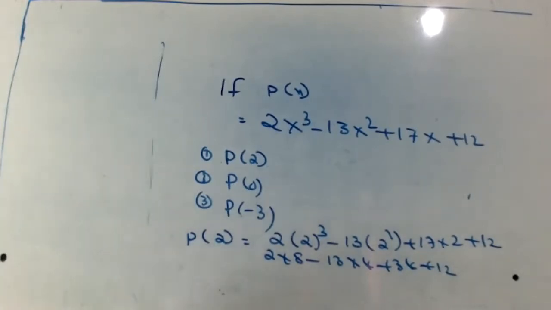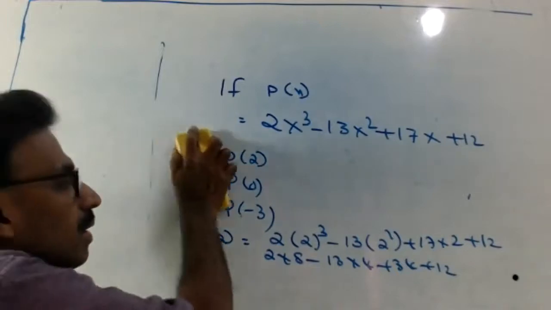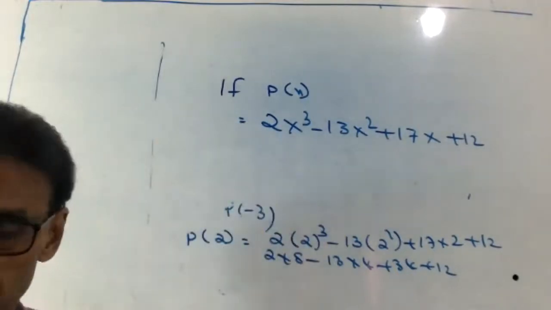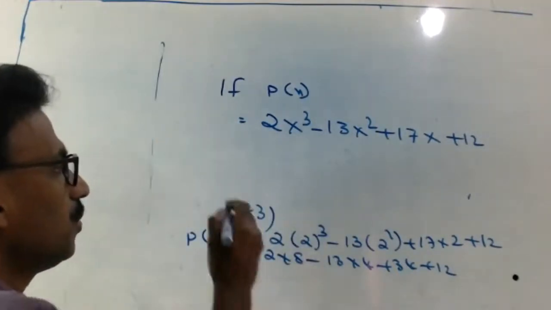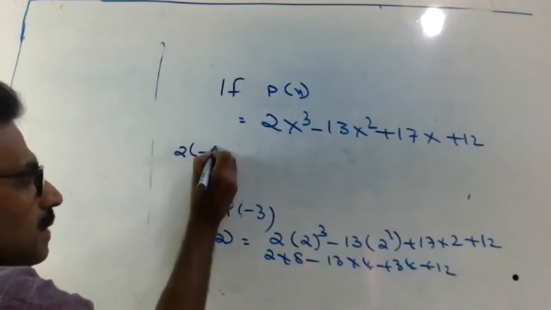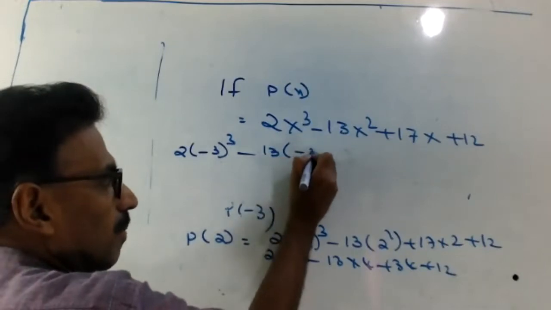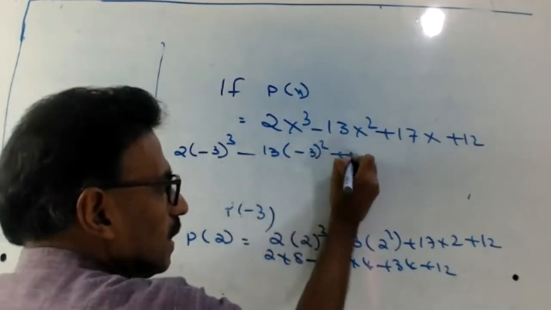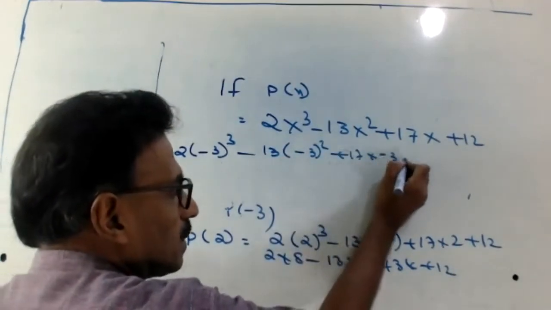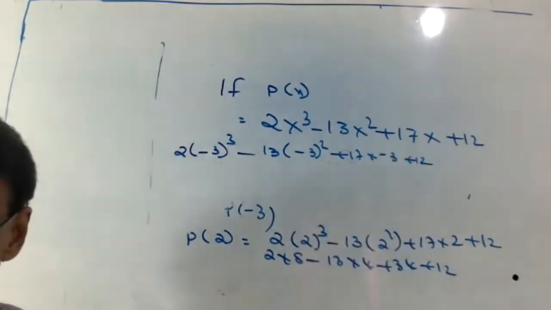Third one, you can do it now. You just apply the values. Why should I do this one? 2 into minus 3 cube minus 13 into minus 3 square plus 17 into minus 3 plus 12.